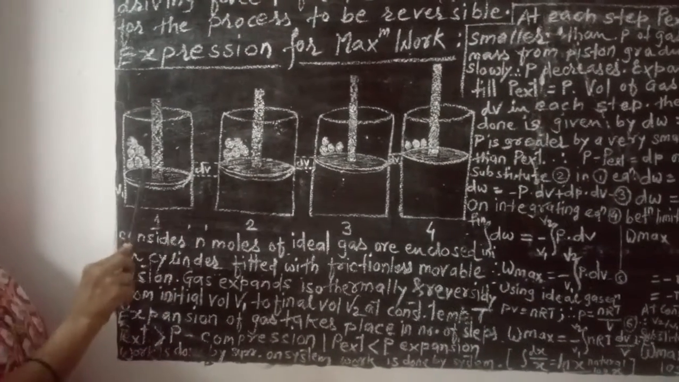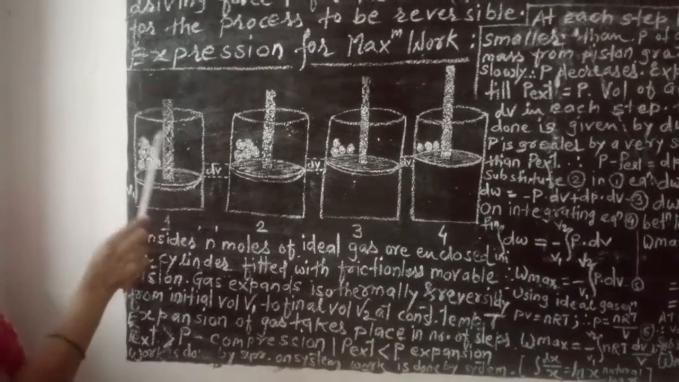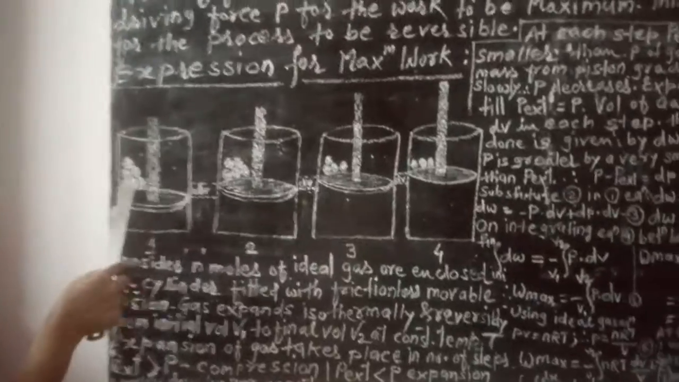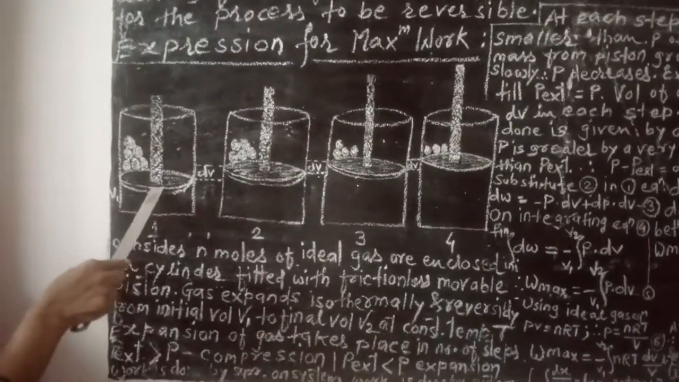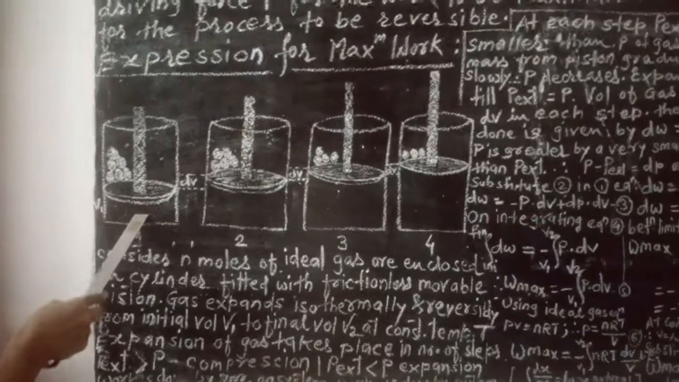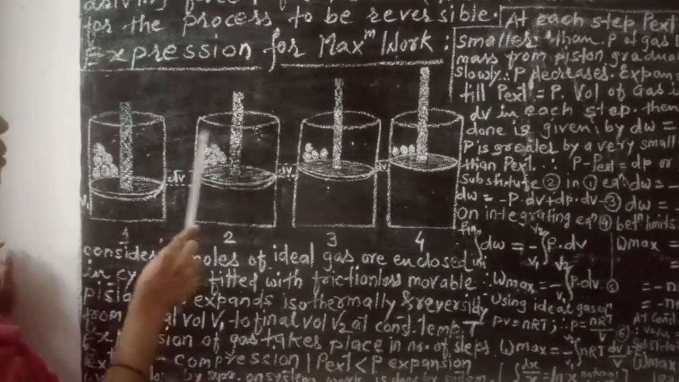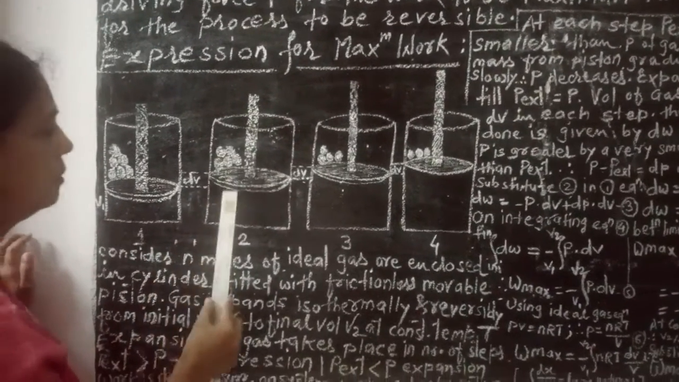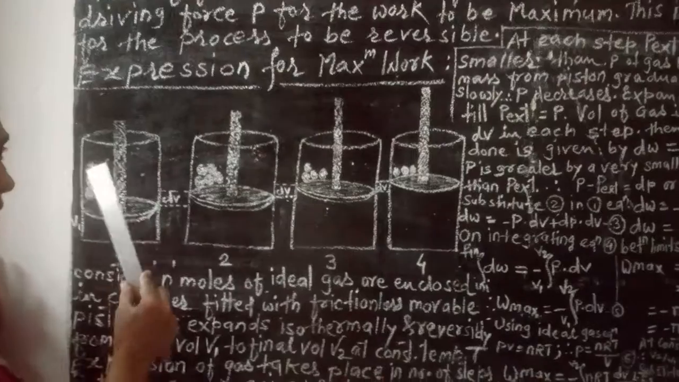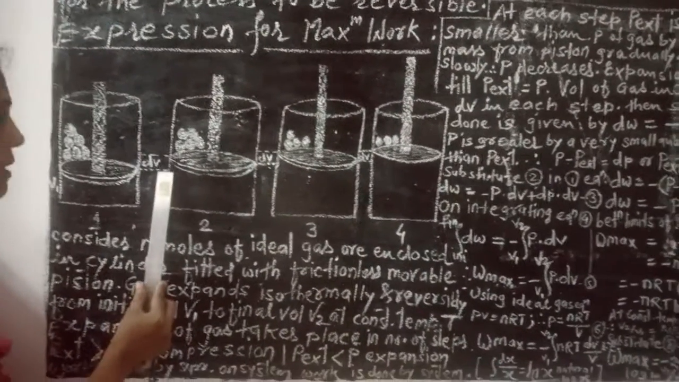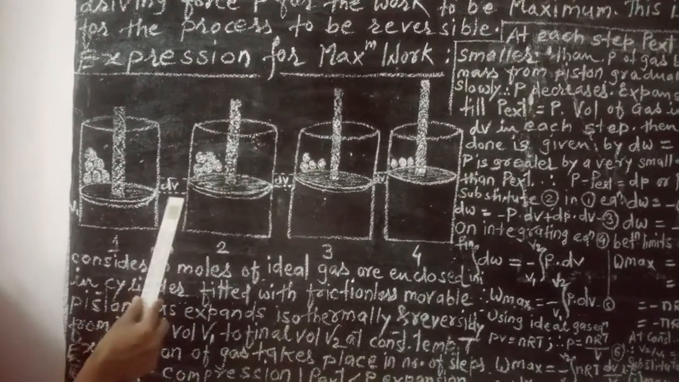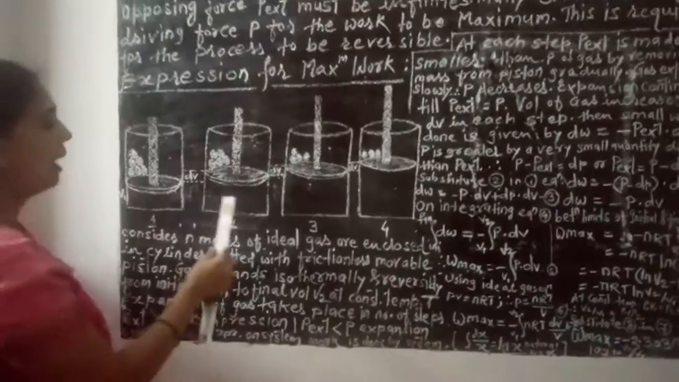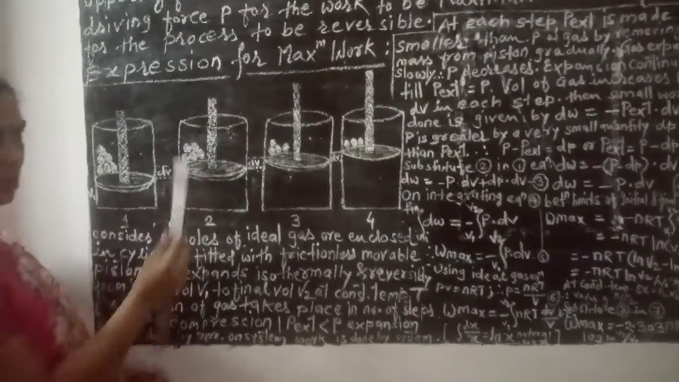The change is reversible. That means if you keep the weight on the piston again, the piston will move in the downward direction. P external becomes greater than P. Here we have removed the weight, and therefore the pressure is reduced by an infinitesimal amount. Gas molecules travel a very short distance, so there is a change in volume to a very small extent, and we say that expansion of the gas takes place.